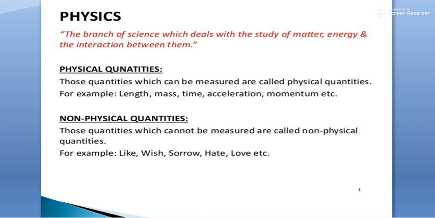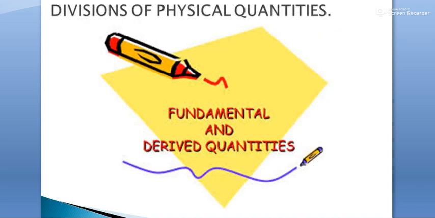Physical quantities: those quantities which can be measured are called physical quantities. For example, we can measure length, mass, time, acceleration, momentum and so on. Non-physical quantities: those quantities which cannot be measured are called non-physical quantities. For example, like, wish, sorrow, hate, etc.